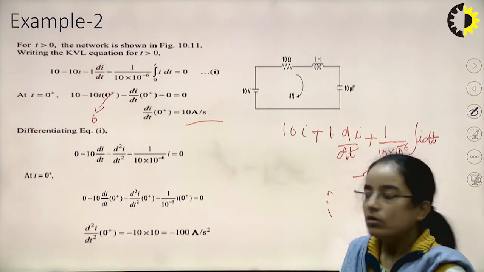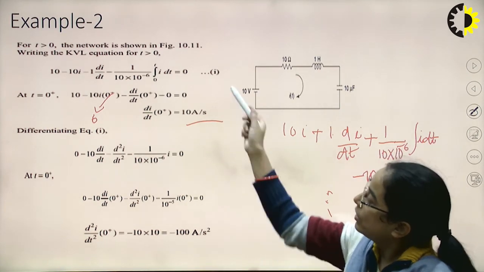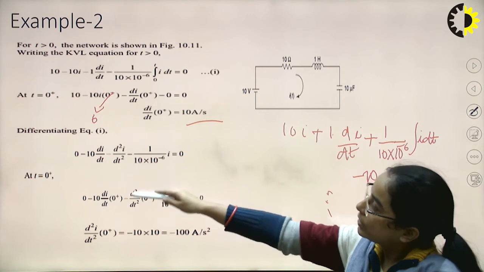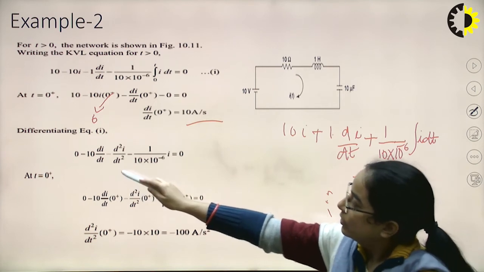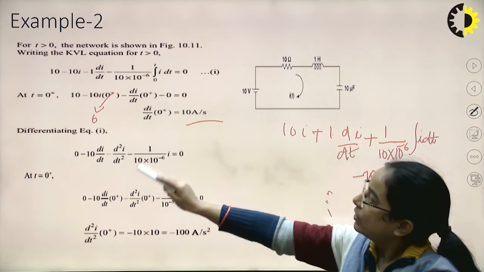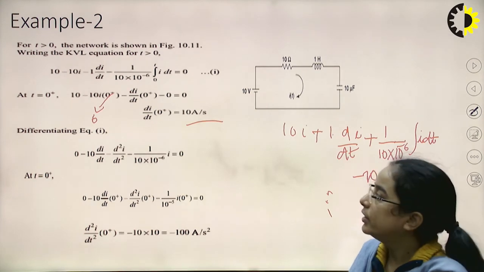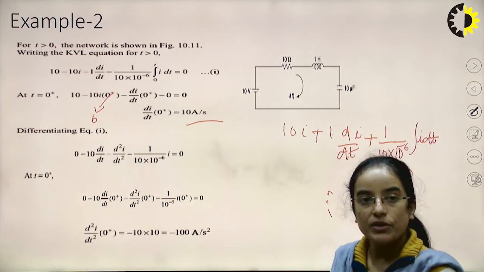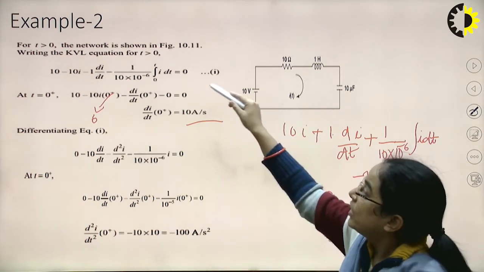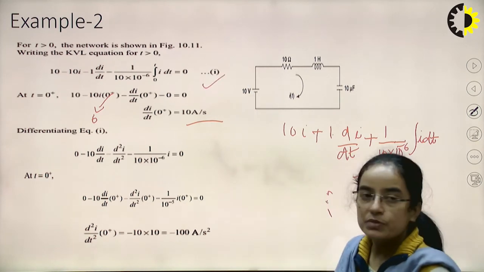So now we will put values in equation 1. What we are doing here is, since we need to calculate d2I by dt square also, we are differentiating this equation with respect to t again.